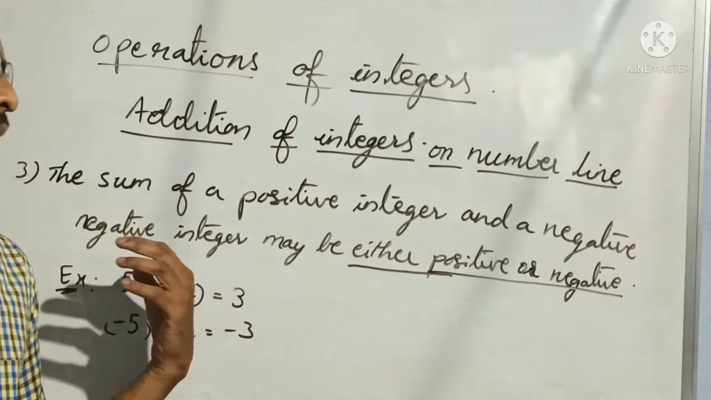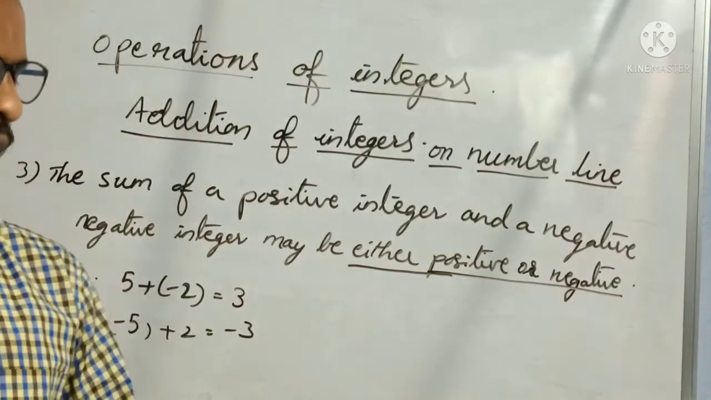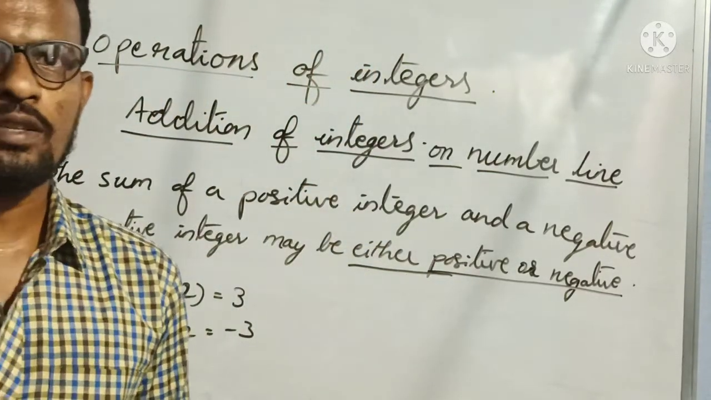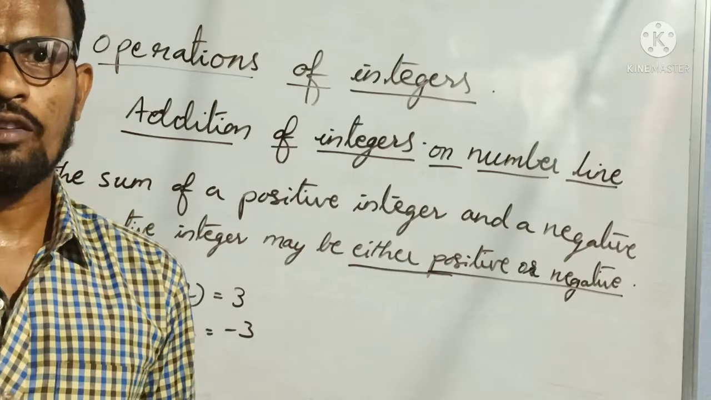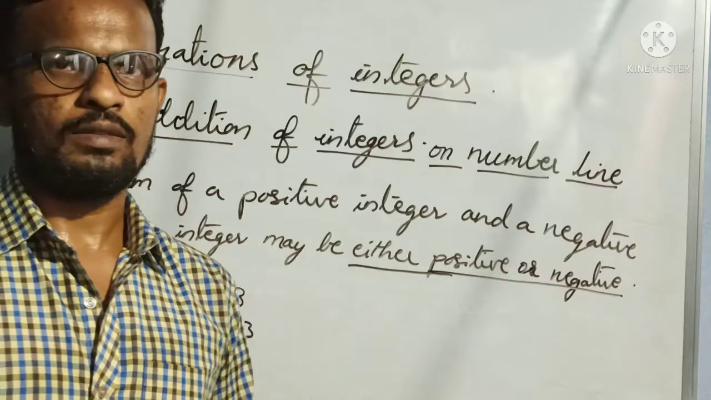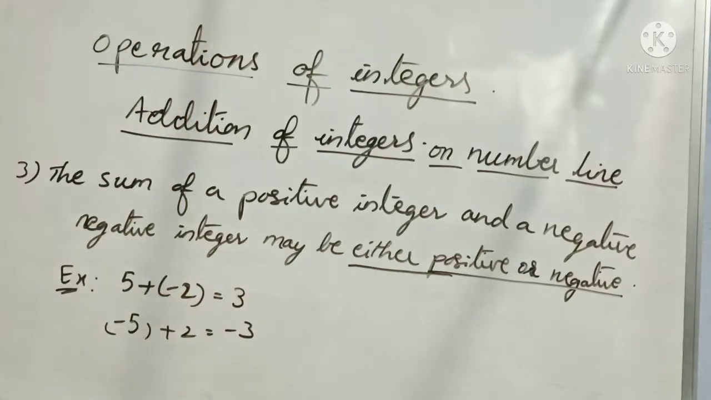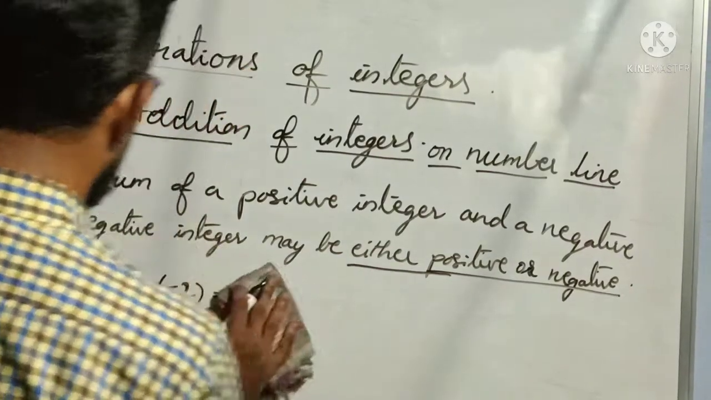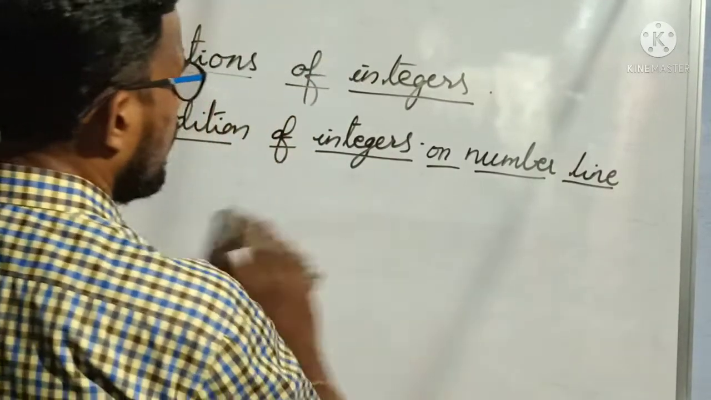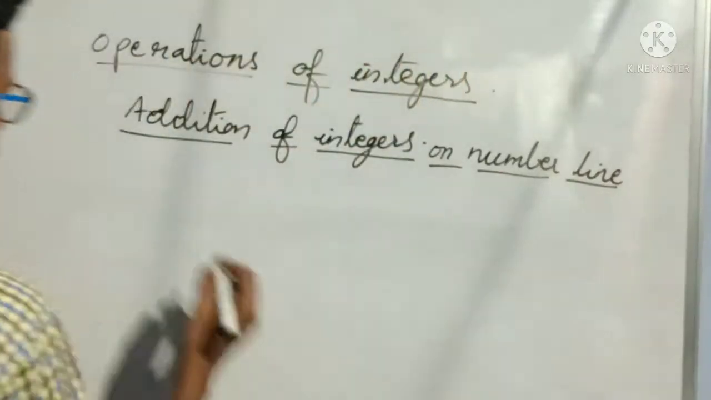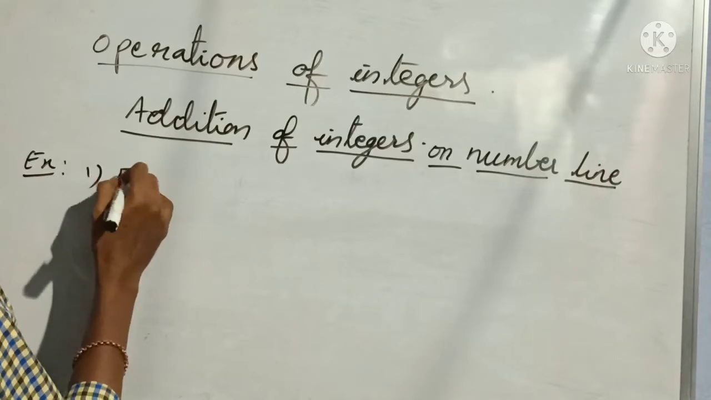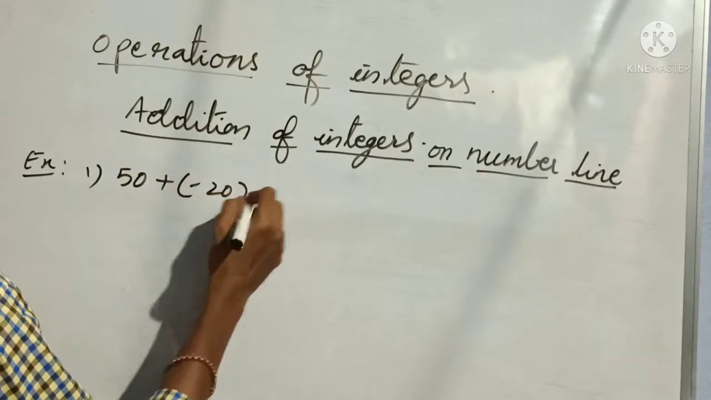Clear? So this is about addition of integers. In today's concept, operations of integers, we are in our first concept, that is addition of integers. I hope up to here everybody understood. So now let us compute some 5 or 6 examples to understand in still more detail, and let us conclude today.